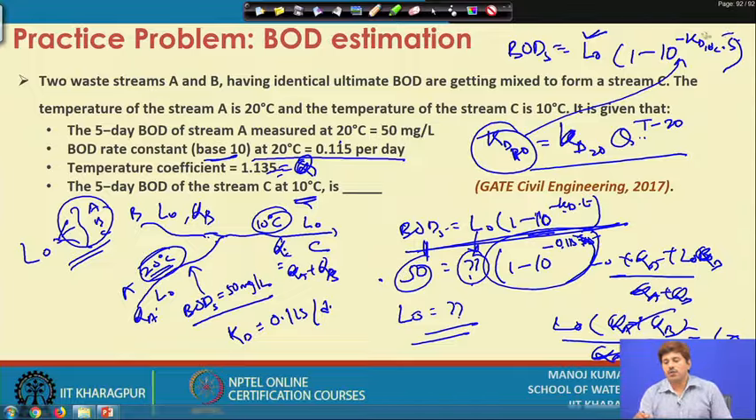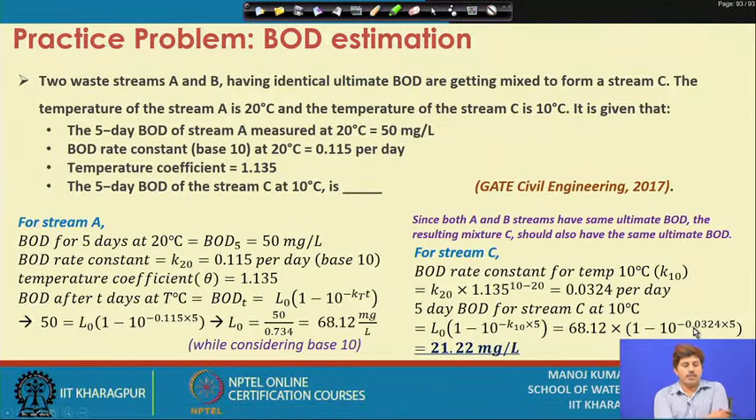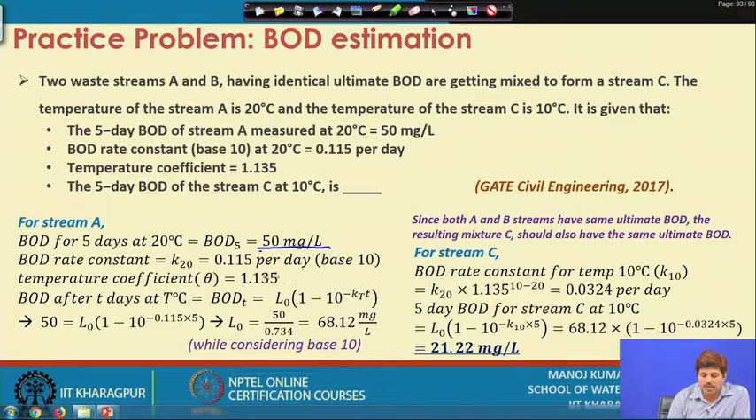Okay. So, we know all these things and we can estimate the BOD5 value. So, that is how we can actually solve this. If we see the solution for stream A, we have 5-day BOD as 50 milligram per liter given, rate constant given, theta value given. So, BOD this thing, and we can get the L0 value considering base 10, and since the BOD remains the same, C will also have the same ultimate BOD.